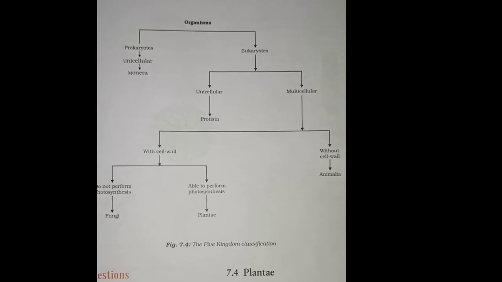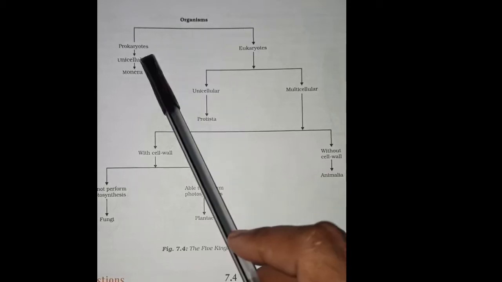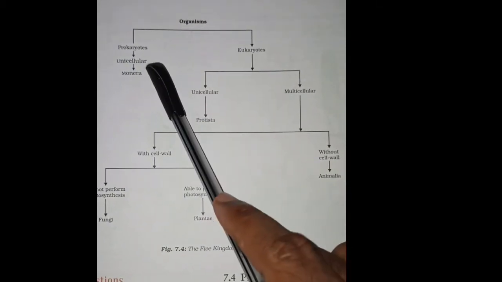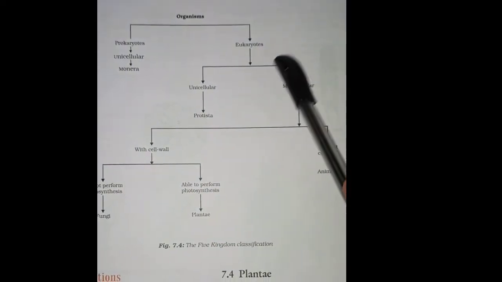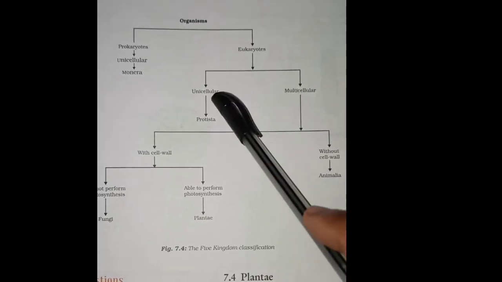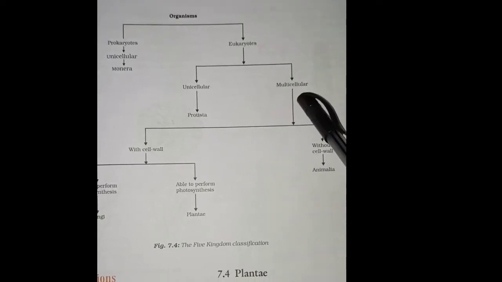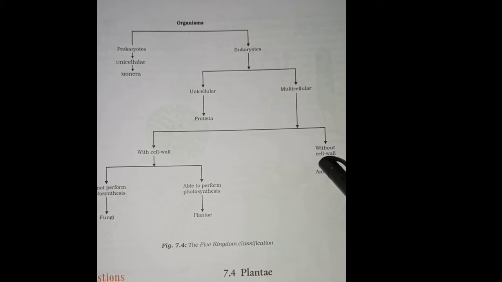So let us understand the classification of organisms. Organisms have been divided into prokaryotes and eukaryotes. Prokaryotes are unicellular, the Monera. Eukaryotes will be of two types, unicellular and multicellular. If they are unicellular, they are categorized as Protista, and if they are multicellular, they are categorized as with cell wall or without cell wall.